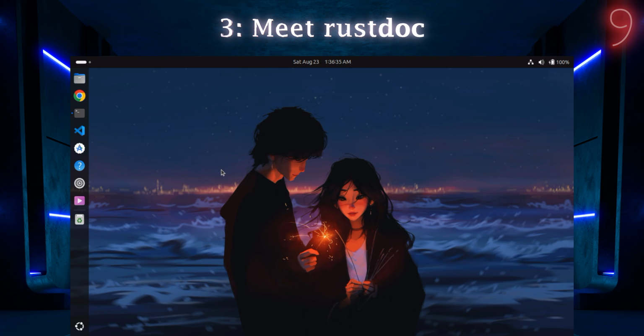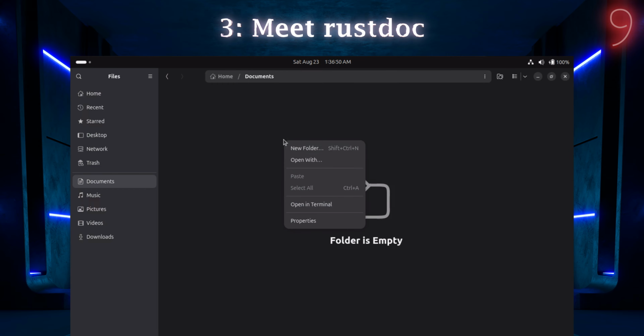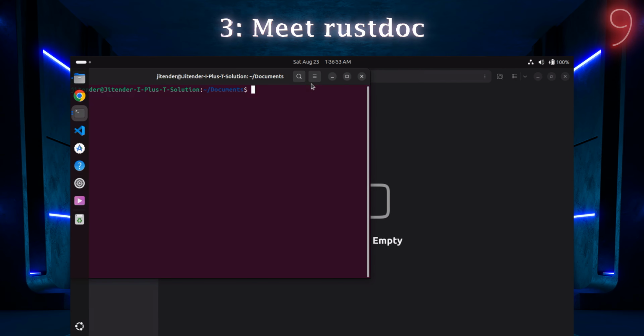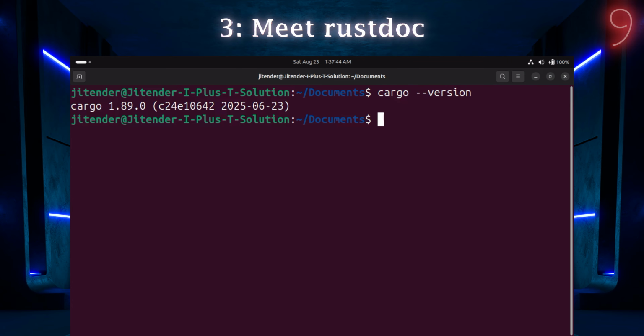Okay, so till now we have seen theory, now it's time for how we can create a Rust doc. So you can see currently I'm on my Ubuntu system, and let's create one project here. I will go to the file manager, go to the documentation folder, and open an integrated terminal here. Okay, our terminal is ready. Let me increase the font size. Now first of all, just check the cargo version. For that write cargo --version. As you do, the version will be printed in our terminal.